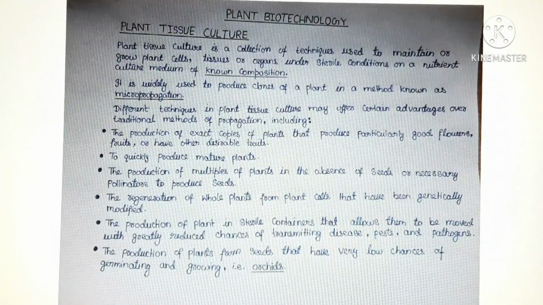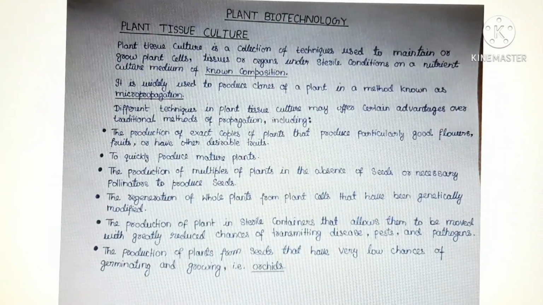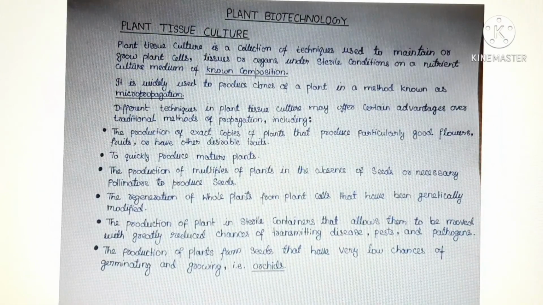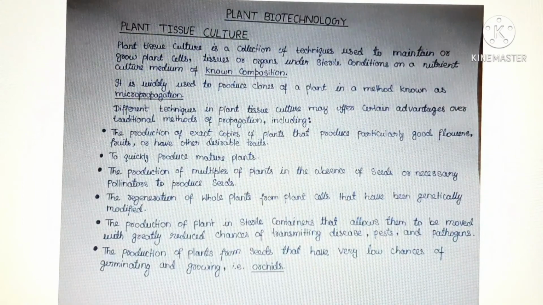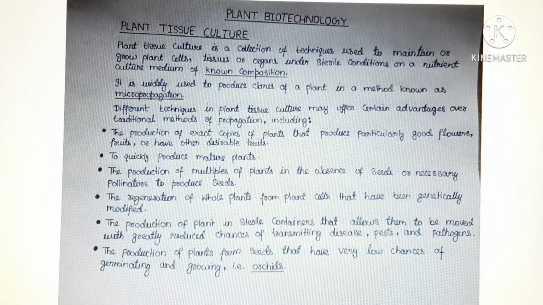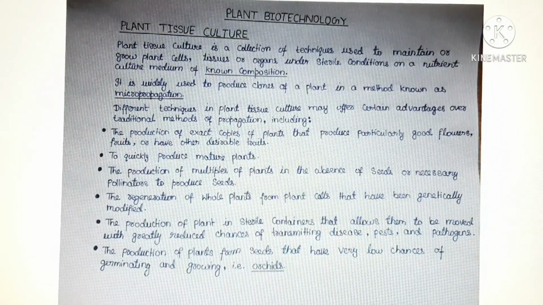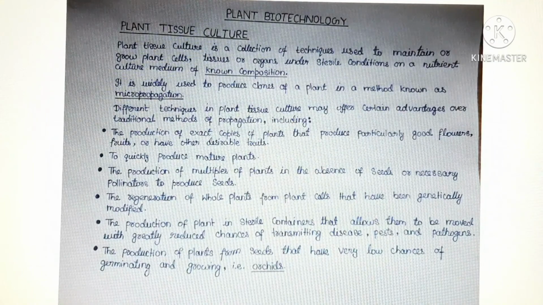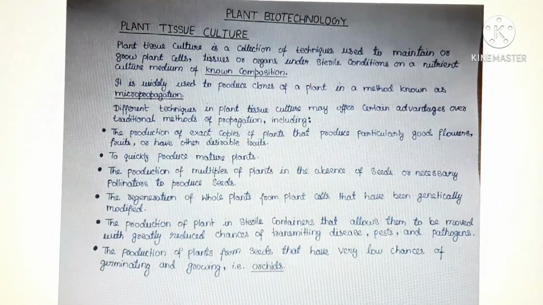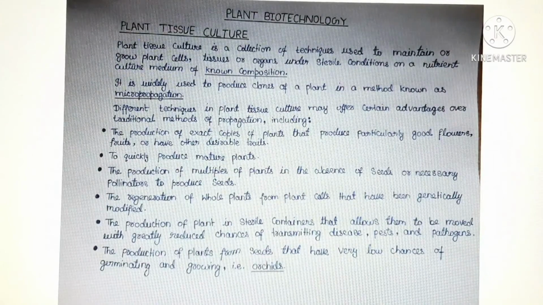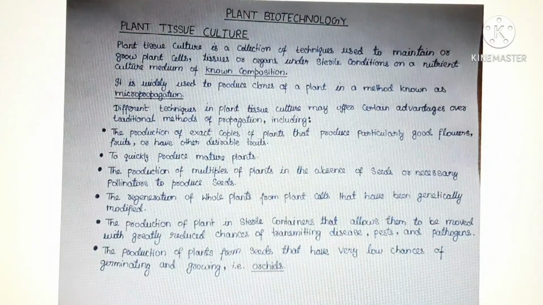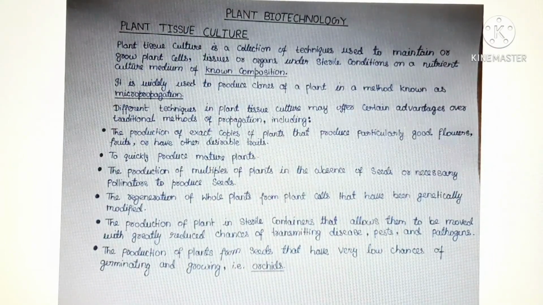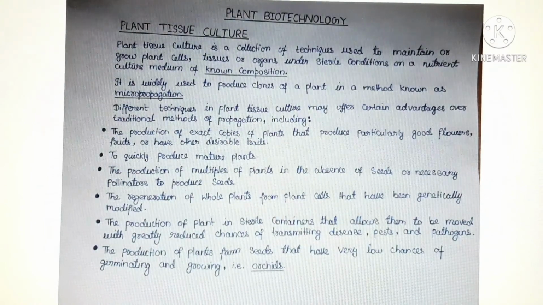There are different techniques in plant tissue culture that may offer certain advantages over traditional methods of propagation, including the production of exact copies of plants that produce particularly good flowers, fruit, or have other desirable traits. To quickly produce mature plants, the production of multiples of plants in the absence of seeds or necessary pollinator to produce seeds. The regeneration of whole plants from plant cells that have been genetically modified.